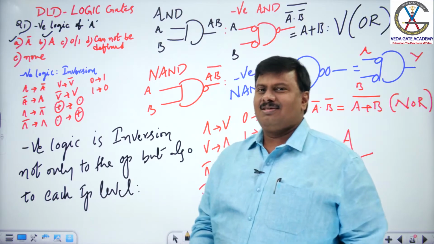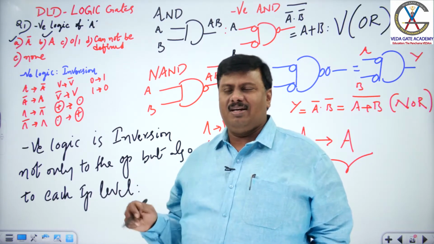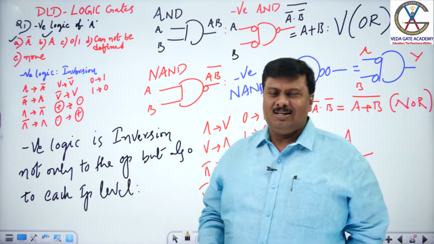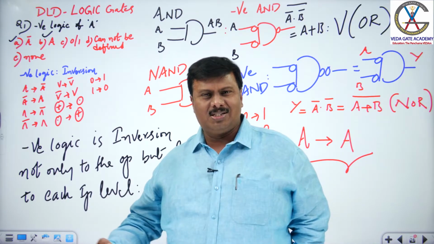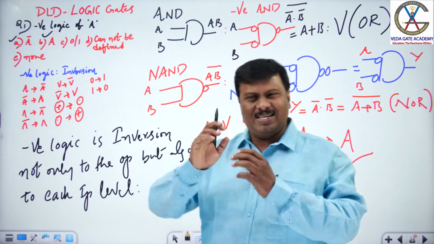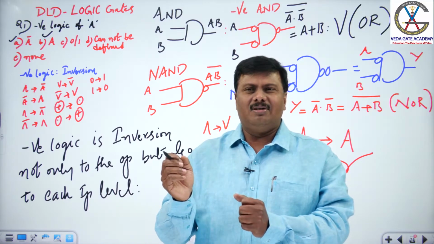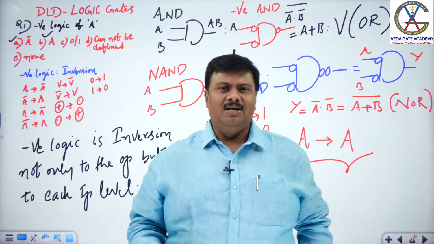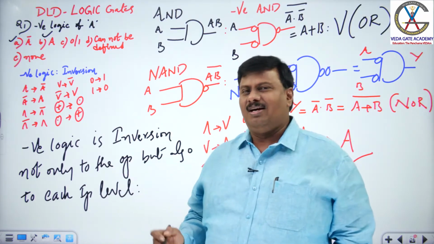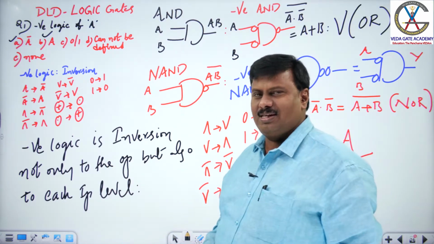But we never guessed. So we thought, as the question given, negative logic means a simple inversion, and we immediately said A to A bar as negative. But the originality and the conceptual background is inversion not only to the output, but also at each input level is called negative logic. Like how competitive questions will always have some inner logic in it and the twist in it, or you could say some deep angle in it where you need to predict what exactly. Questions may look very simple, but the logics and inner meanings are quite different, and you need to apply your real-time knowledge to answer these questions. Let us see a small example on this extension.